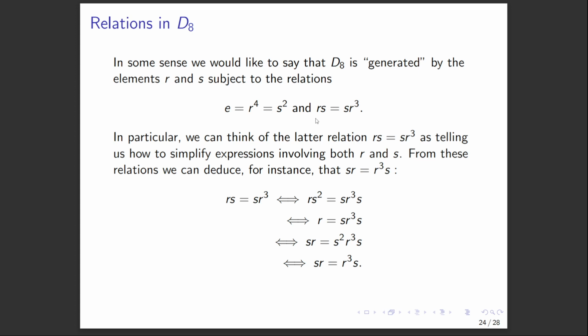So for example, we could prove that SR equals R cubed S. RS equals SR cubed, well, we were given this, if and only if we multiply on the right of each side by S. But this gives S squared, which is just the identity, so we can get rid of that. And we just have R equals SR cubed S. Now we left multiply by S on each of these, and we get SR equals S squared R cubed S. But S squared again is just the identity, so we're left with SR equals R cubed S. Very nice.